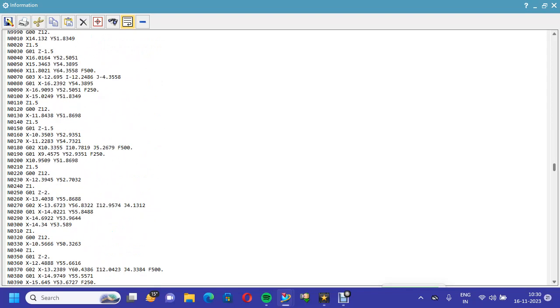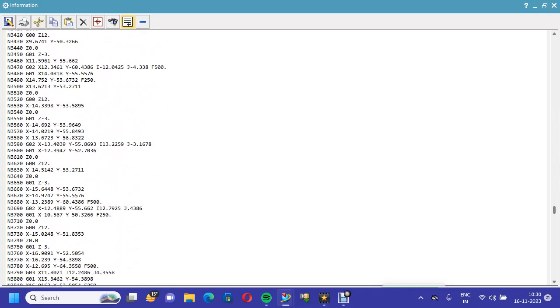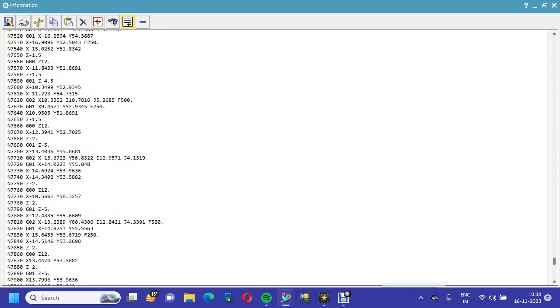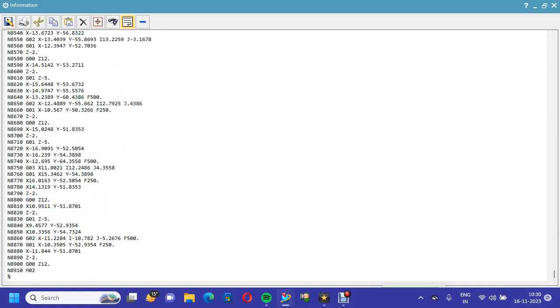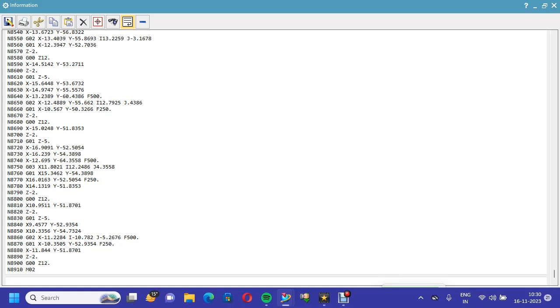All process has been completed. Tool numbers 1, 2, 3. Finally, you can also edit it. N8920 M30 is program end, and you can save it.